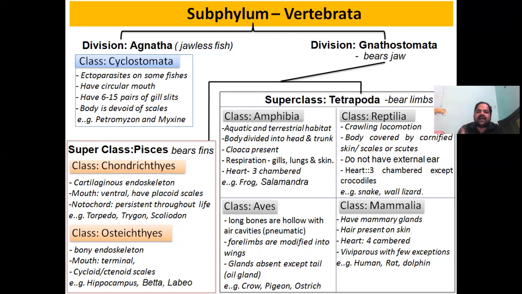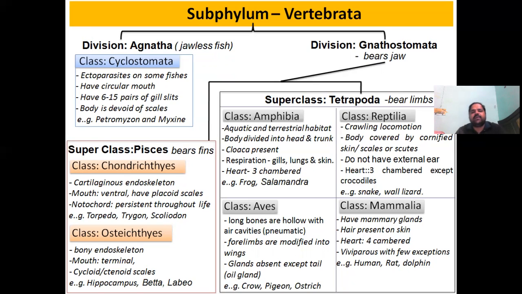Gill slits are different as compared to gills, and their body is devoid of scales. These organisms seem like fishes, but they don't have scales. The examples are Petromyzon and Myxine.